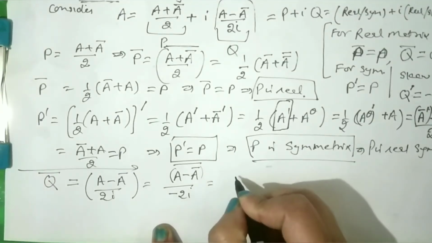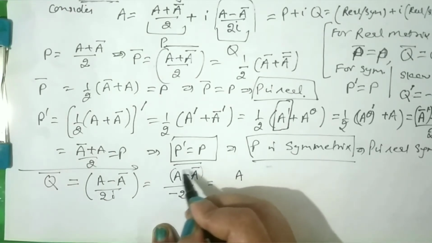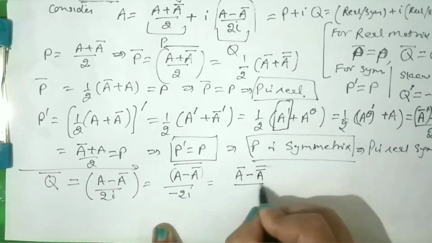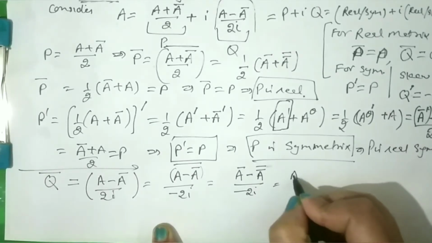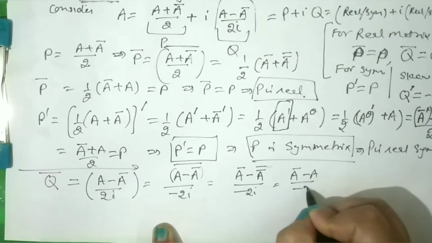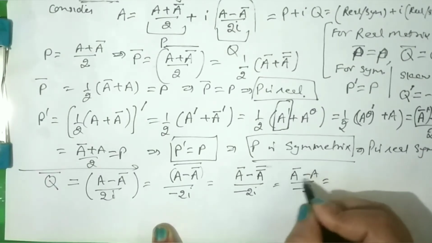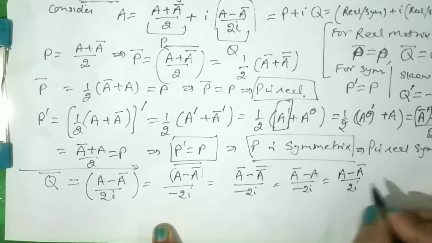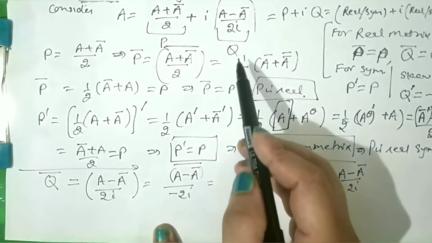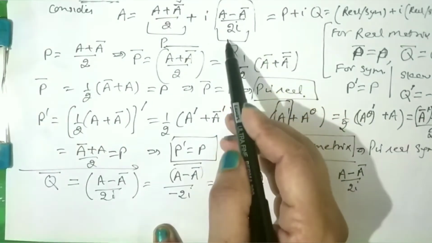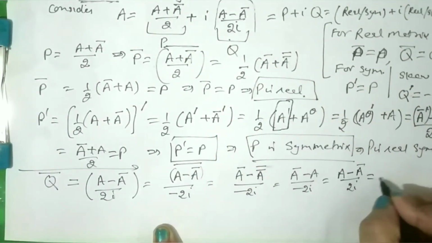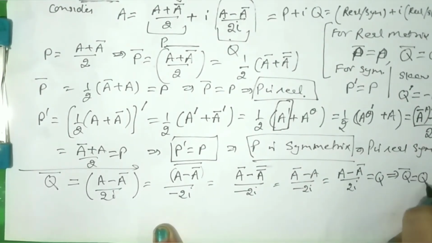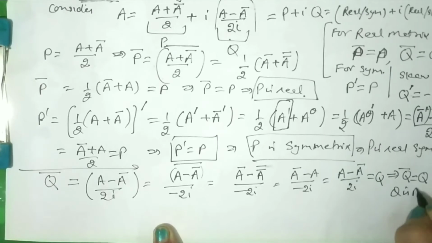After taking the conjugate sign inside, we get A conjugate, A double conjugate upon minus 2 iota. It will be A conjugate minus A upon minus 2 iota. Adjusting this minus sign with the numerator, it will be A minus A conjugate upon 2 iota, which is the value of our Q. So what we get is that Q conjugate is Q, meaning Q is real.